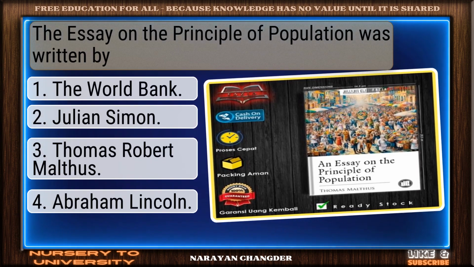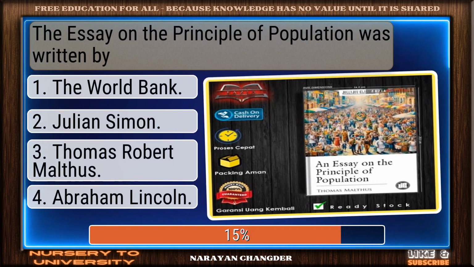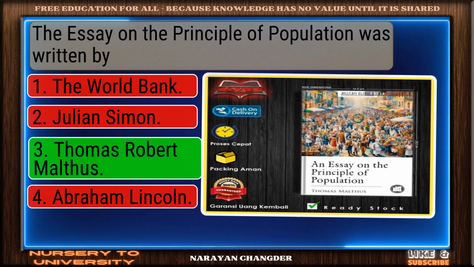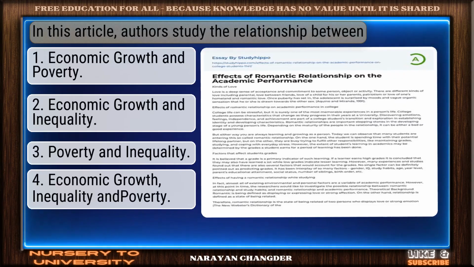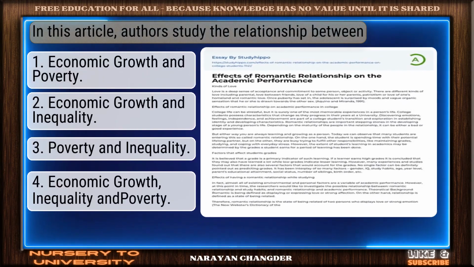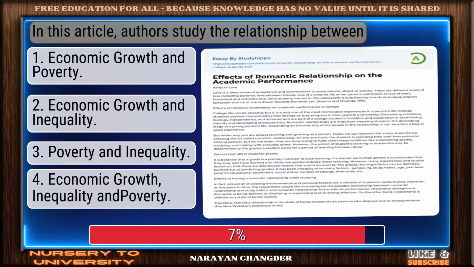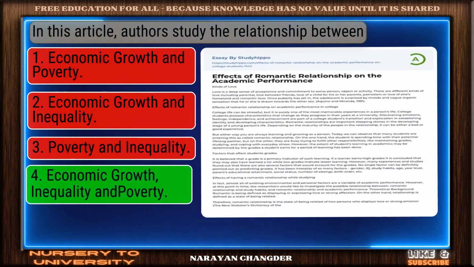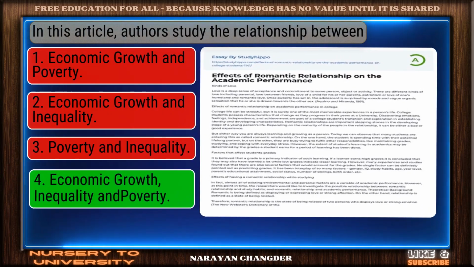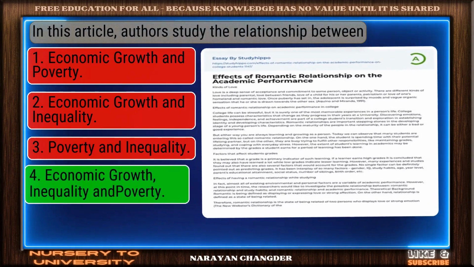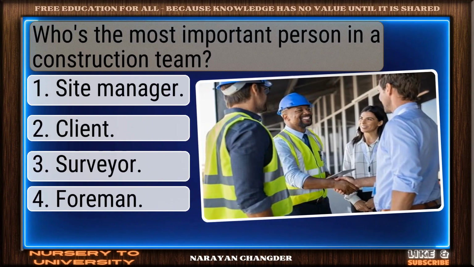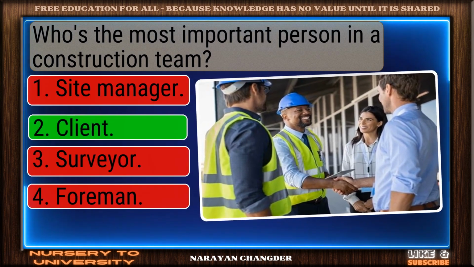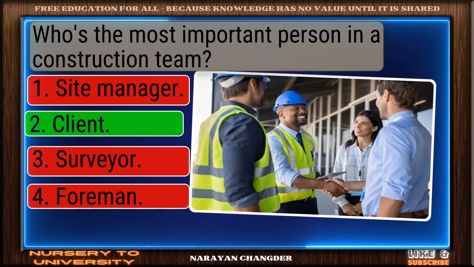The essay on the principle of population was written by... Good thinking. Thomas Robert Malthus is the right answer. In this article, authors study the relationship between... Excellent choice. Economic growth, inequality and poverty is the right answer. Who's the most important person in a construction team? You chose client, and it is correct.